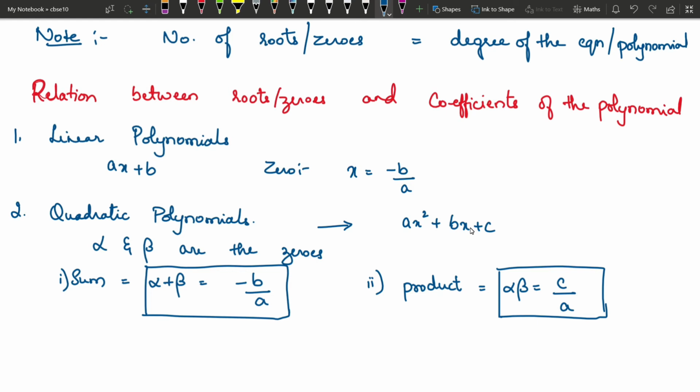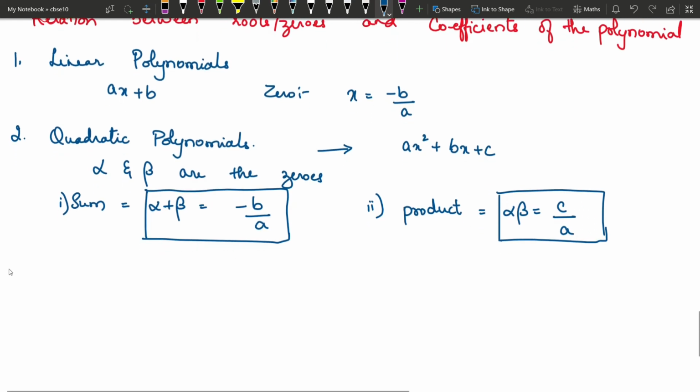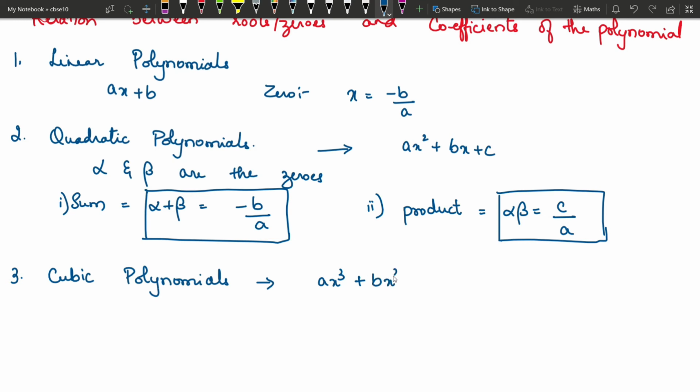So this is for quadratic polynomials, and then we have cubic polynomials. So in cubic polynomials, the highest power is 3. So means the degree is 3. So the format of the polynomial is ax cube plus bx square plus cx plus d. If it is not in this order, you have to arrange them in this order. It should always be in the decreasing order of powers of the variable.